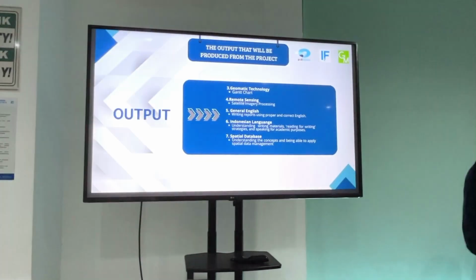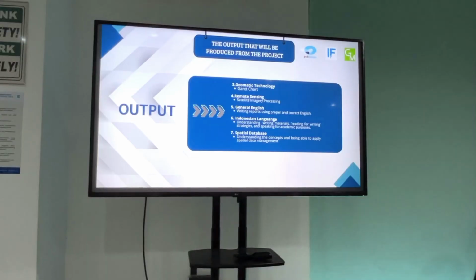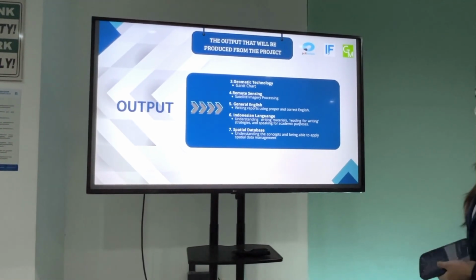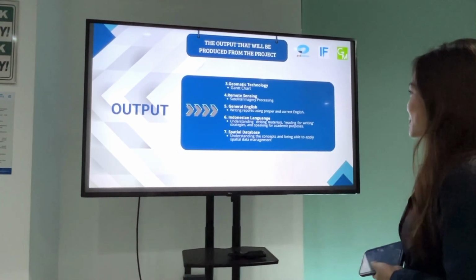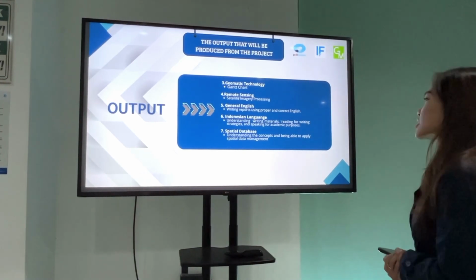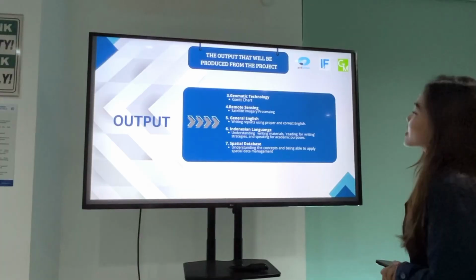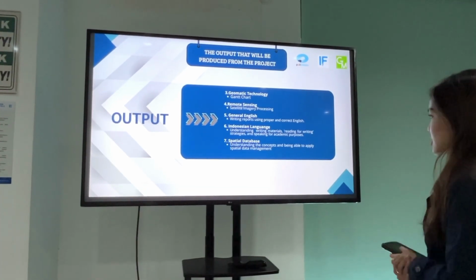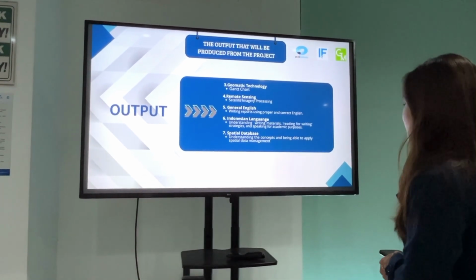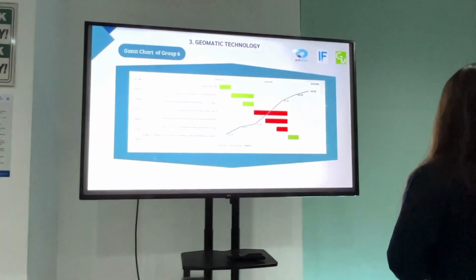Next. The outputs that will be produced from the project: number 3, geomatics technology Gantt chart; number 4, remote sensing satellite imagery processing; number 5, general English, writing reports using proper and correct English; number 6, Indonesian language, understanding writing material, reading for writing strategies and speaking for academic purpose; number 7, spatial database, understanding the concepts and being able to apply spatial data management. Next.